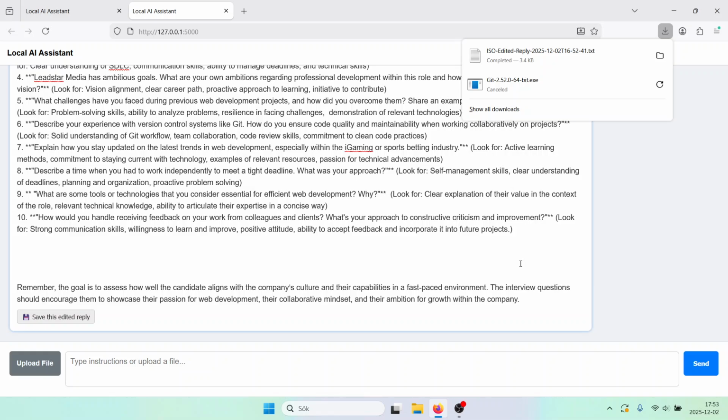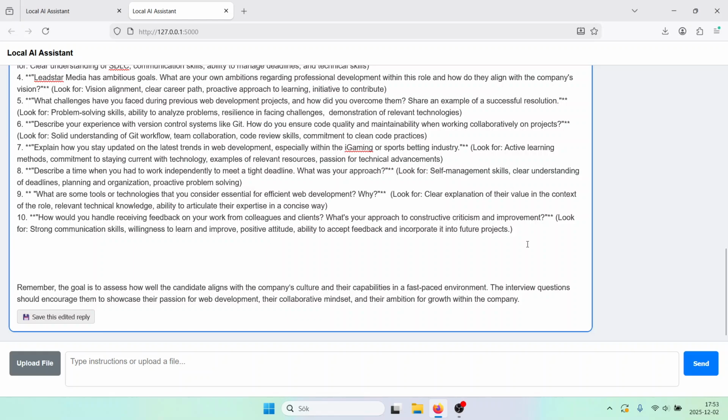So this will allow a non-technical HR representative to do a technical interview. They will be able to ask technical questions and they will be able to determine whether the answers are good based on these hints that the AI has given us.